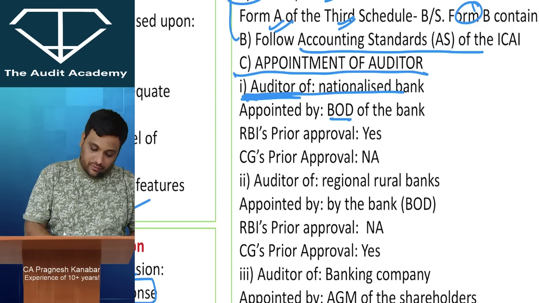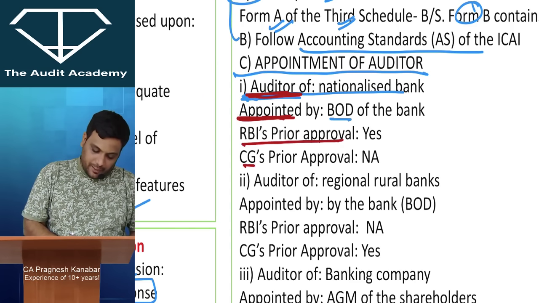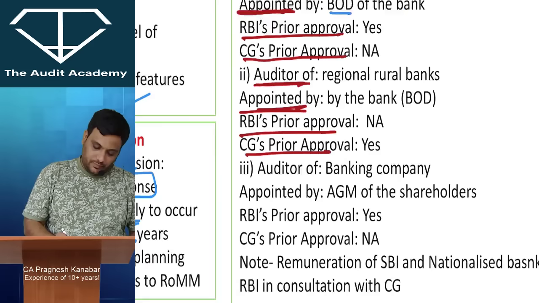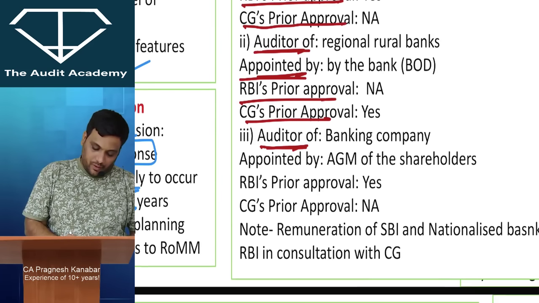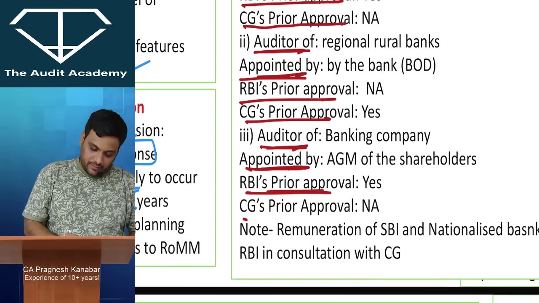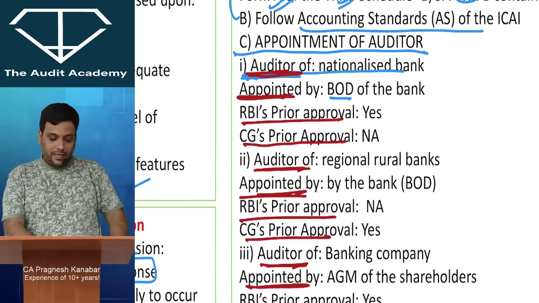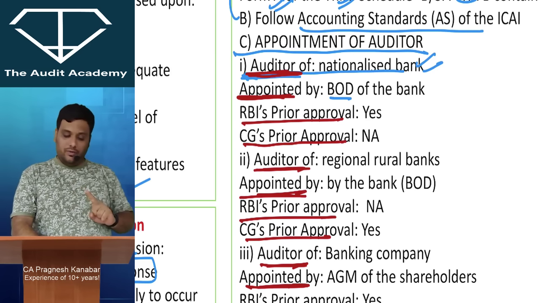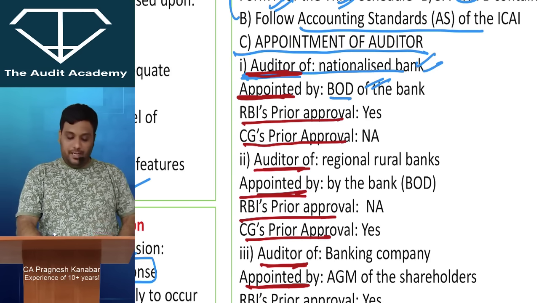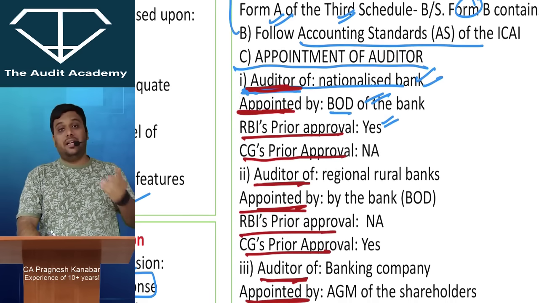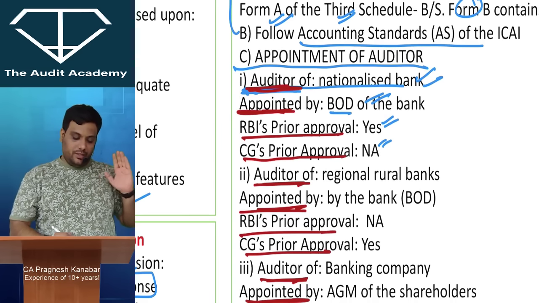See how you are going to study. Auditor of, appointed by, whether RBI's prior approval is required or whether central government's prior approval is required. So stay focused, please. Auditor of nationalized bank, appointed by board of directors of the bank. Whether RBI's prior approval is required, yes, it is required. And whether central government's prior approval is required, no, it is not applicable.